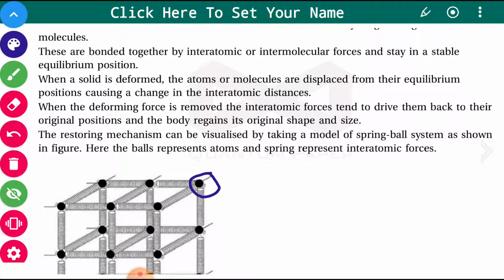The restoring mechanism can be visualized by taking a model. This is a model. Try to understand how this molecule comes back to its original position. So this is a kind of model, and this model is of a spring ball system, which is shown in this figure. The balls here, these dark spheres which are shown here, are representing the atoms, and the springs represent the interatomic force. These springs are showing the interatomic forces.